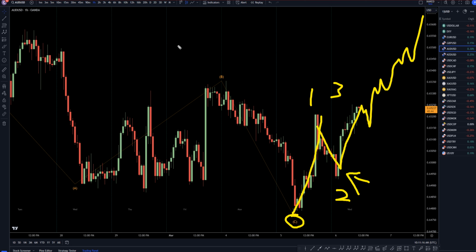It's like I always say, until the higher time frames tell me otherwise, I am doing absolutely nothing but looking for longs at the end of every single pullback that I see for the continuation of what is probably a wave three.